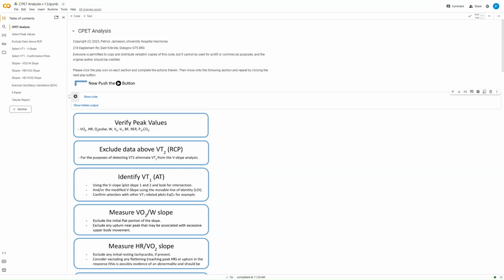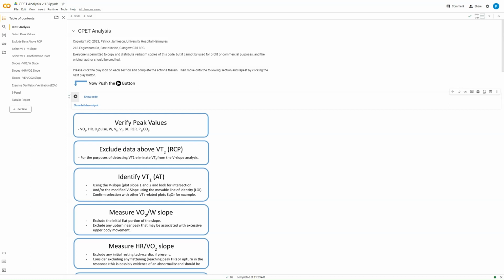So this is just a little project that I worked on. It's just a Python program that's running in Colab. So this is copyright me, but that doesn't mean that folk can't use it. I would encourage everyone to feel free to distribute it, to share it with other people. It's just not to be used for commercial purposes. And if you're going to use it, please credit me for creating it in the first place. You're welcome to look at the code if you're interested in that kind of thing, and adapt it and change it again, just as long as you credit the author, then that would be appreciated.